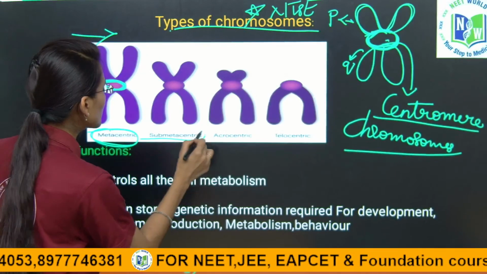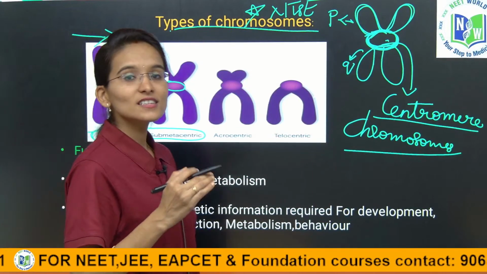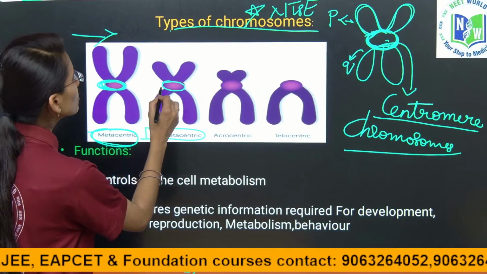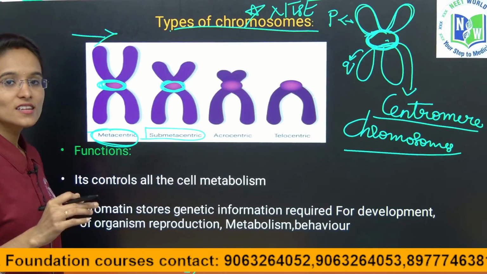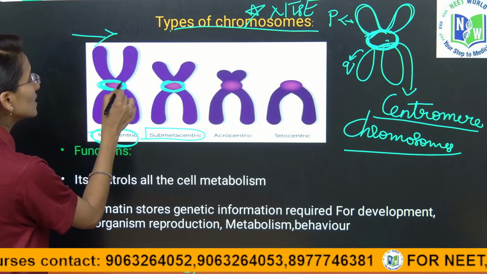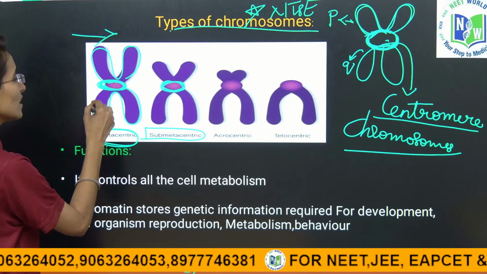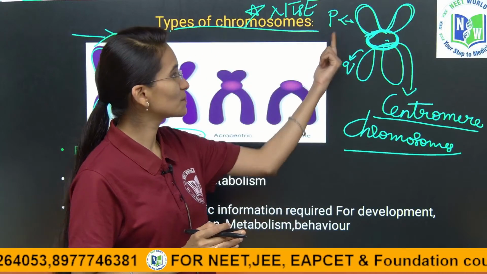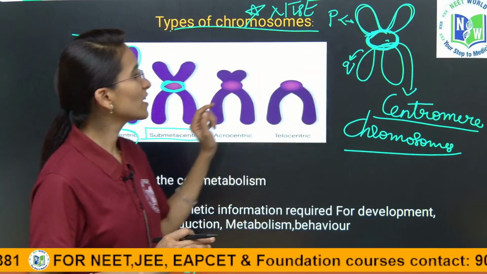And next, in the submetacentric chromosome, if you observe, the centromere is positioned slightly off the center. Instead of being in the center, it is present slightly upwards or downwards, but not actually in the center. But in the metacentric chromosome, the centromere is present at the center, so there are equal arms. We can find equal P and Q arms. We have labeled them as P and Q arms. Yes, these are equal in the metacentric chromosome.